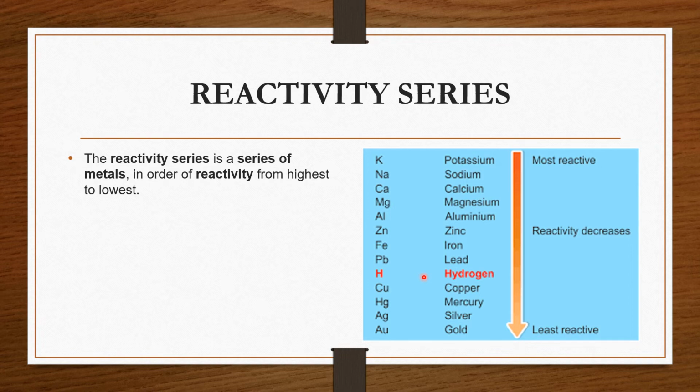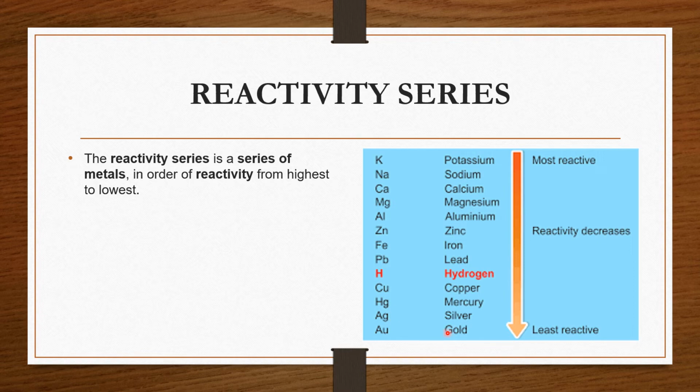It is only for reference, because metals that are above hydrogen are more reactive, so they can displace hydrogen from water and dilute acids, whereas the metals which are below hydrogen do not react with water and dilute acids, which means they cannot displace hydrogen from water and dilute acids.